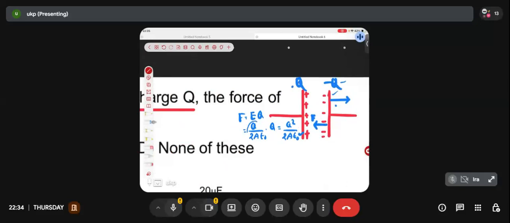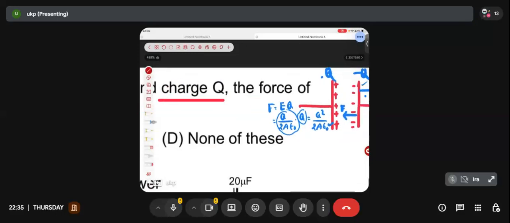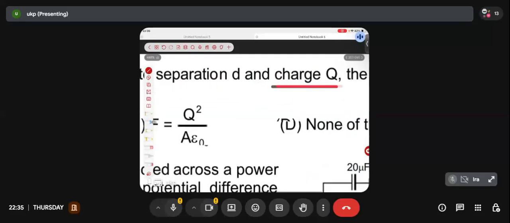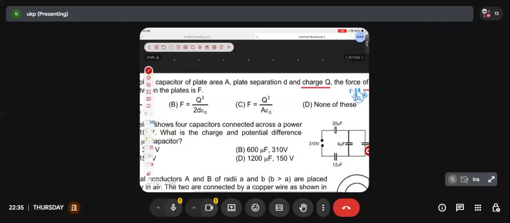This is the electric field created by the positive plate. This is the magnitude of charge present on the negative plate. Multiplication of that will give me the total force exerted by one plate on the other plate. And this is the force of attraction. Yes or no? Is my voice coming clearly? Anyone please confirm me once. Can we move to the next one?